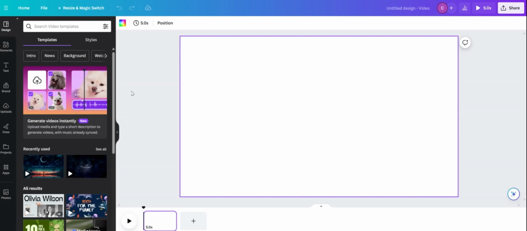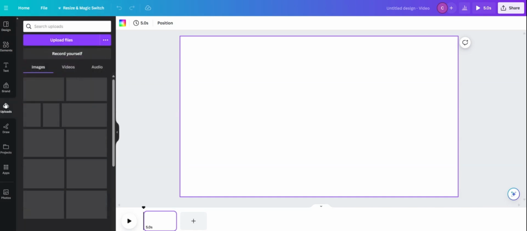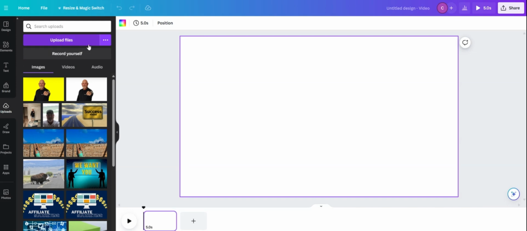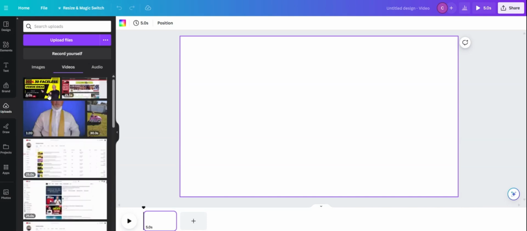Once you click on play with video, you'll come to a page that looks like this. And then this just shows you a little how it looks once you're inside. You've got design, element, brand, and then you can upload. So you can either upload video files, which these are some of the files that I've uploaded and done. These are just some of the videos that have been uploaded.